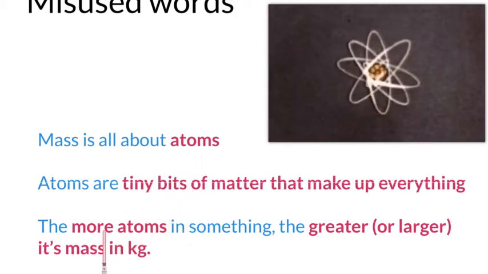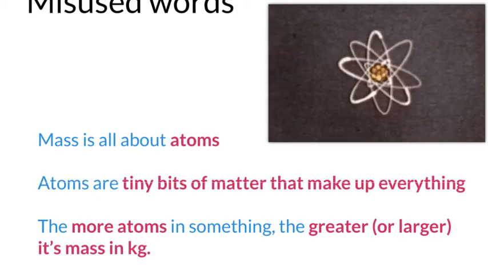Got it? Now, the interesting part is we measure mass in a thing called a kilogram, and that is the thing we see measured on a scale, bathroom scales, or the electronic balances we have in the science lab, all measured in grams and kilograms. So we're measuring a thing called mass.